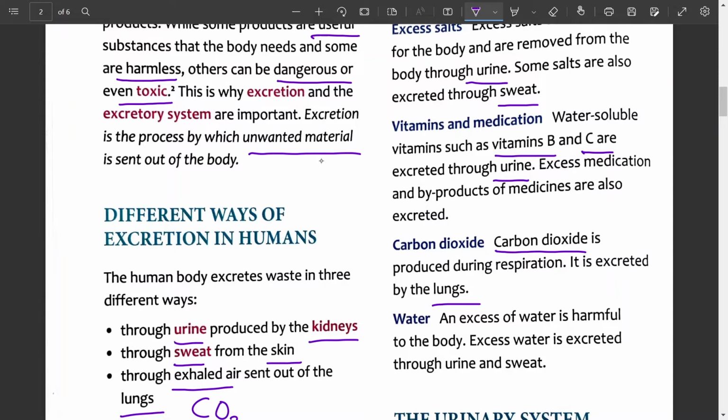Water. Water is very useful to the body, but excess of water is harmful to the body. Remember, anything that is excess is harmful. So excess water is excreted through the urine and in the form of sweat. Through the urine, which is the body organ? The kidneys. And through the sweat, which is the body organ? It is the skin.